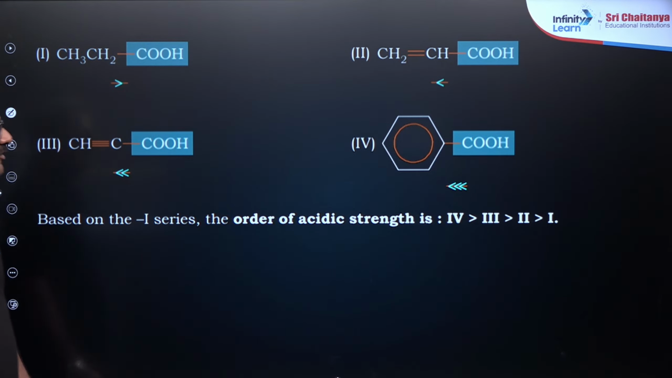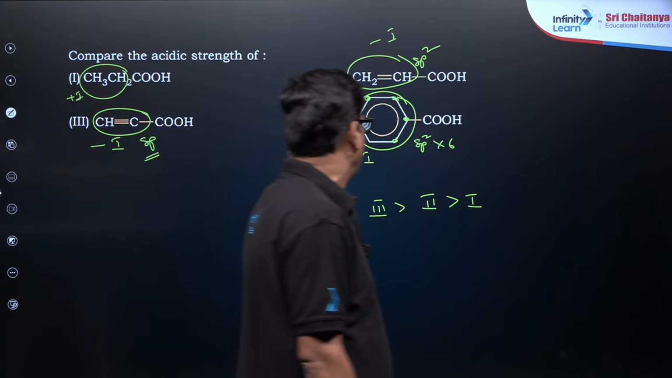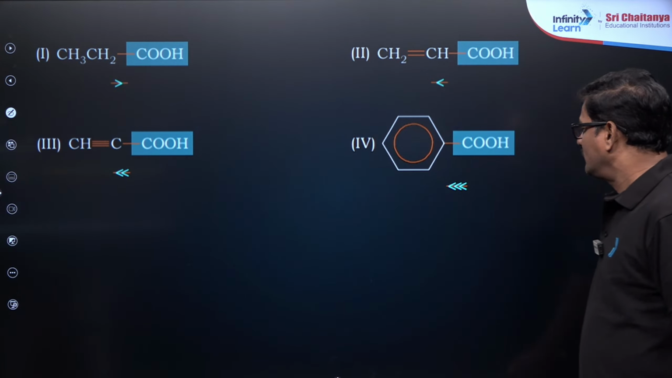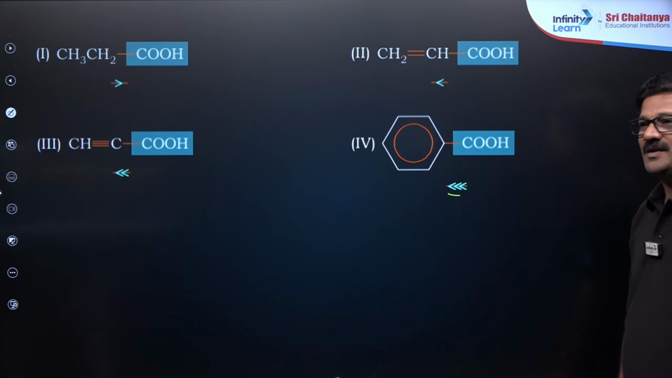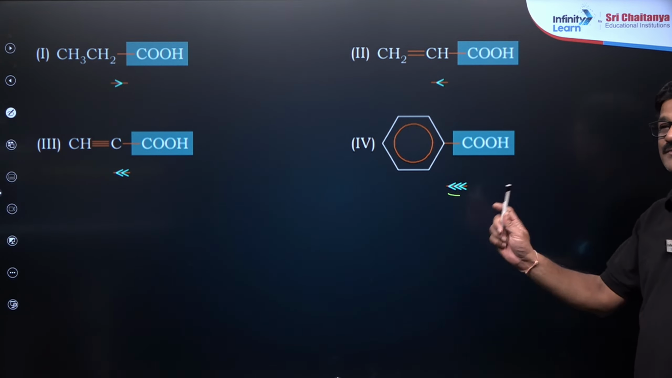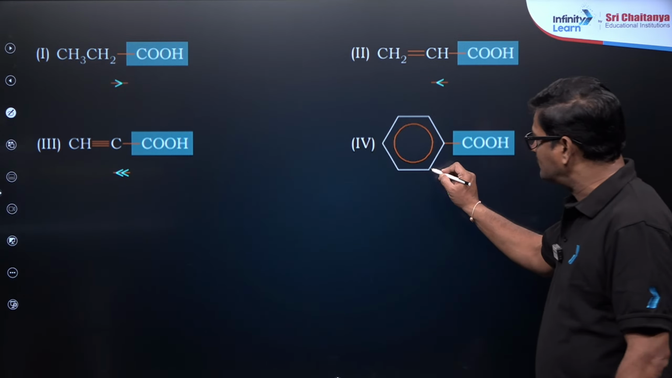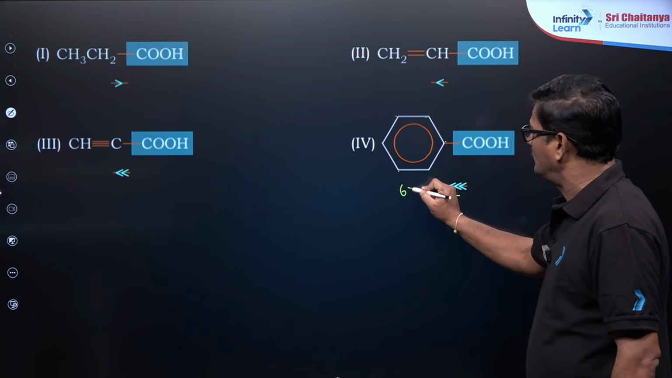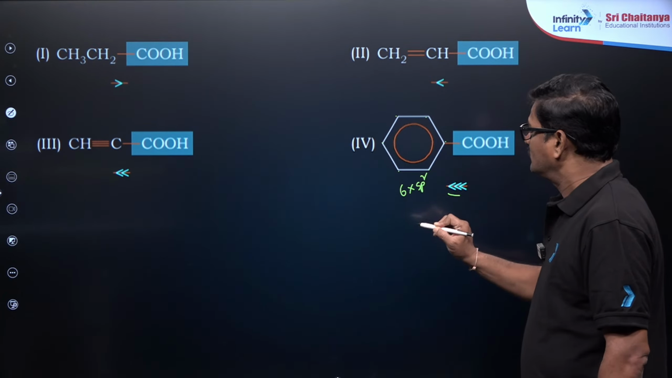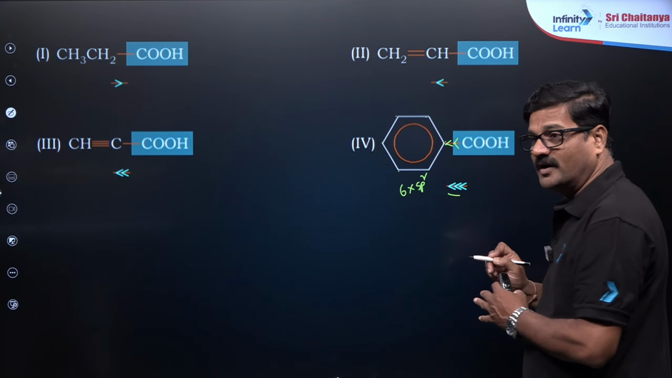If you have any doubt, you can discuss with me, I can explain this. The inductive effect is greater here. It is 4 greater than 3, because the collection of six sp2 carbons together gives more electron pull over here. Got it?